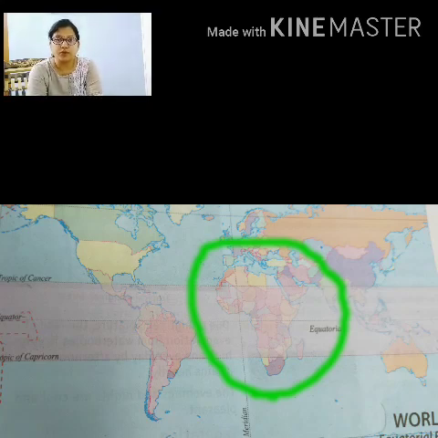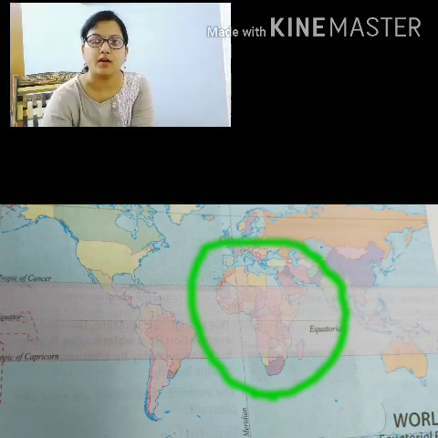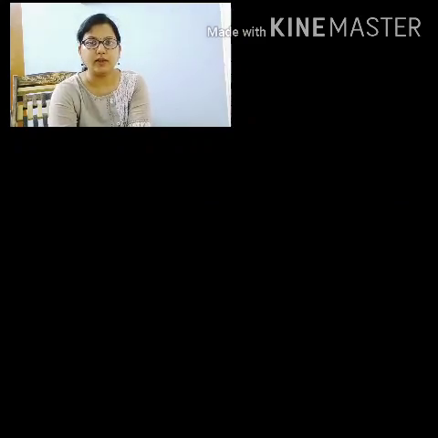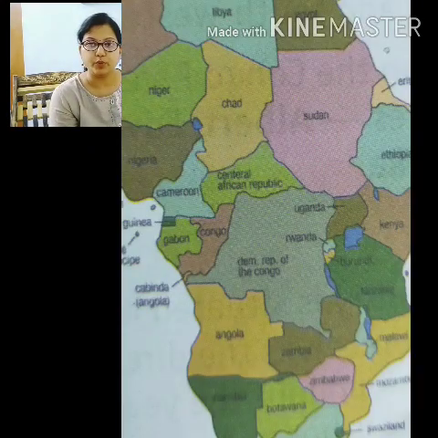First of all, we should know that DRC is located in which continent? There are 7 continents and DRC is located in Africa. Africa we know is the largest continent in the world and the country DRC is the second largest country in Africa. Now look at this picture, diagram 4.2 in your book.